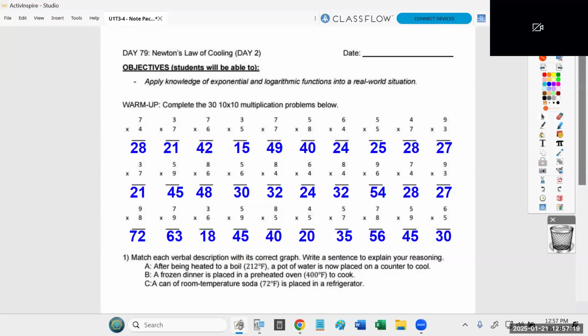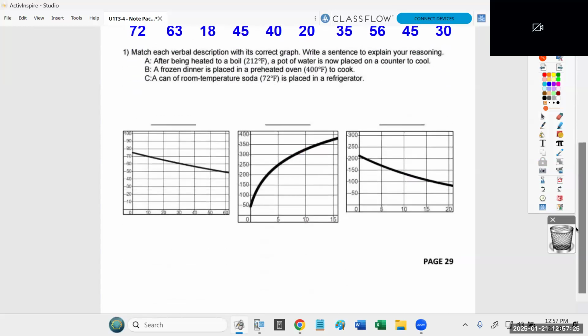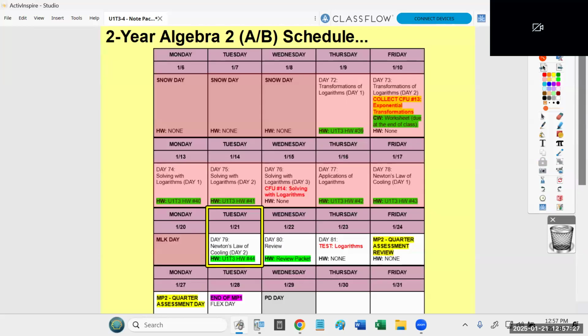Okay. Now, for today, I did not give students time to complete the multiplication at the top of page 29. If you did do that just out of habit, kudos to you for having that good routine. But we're going to get right into the practice. Now, last week on Thursday and Friday, we started word problems. That's what we're going to continue to practice today, word problems.